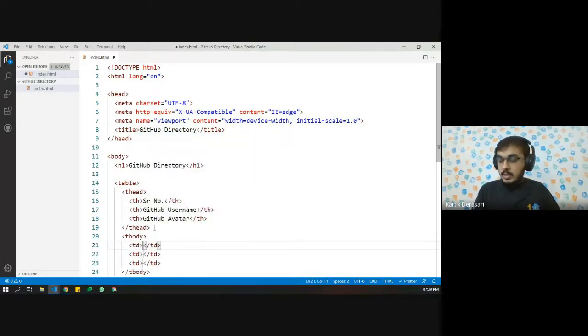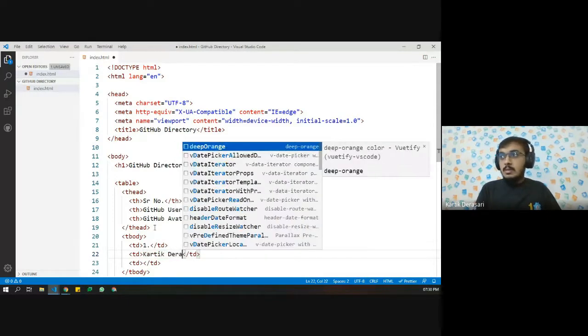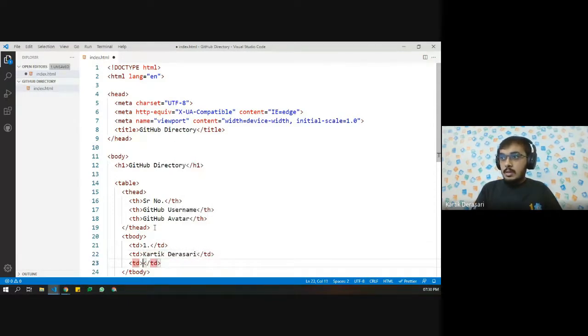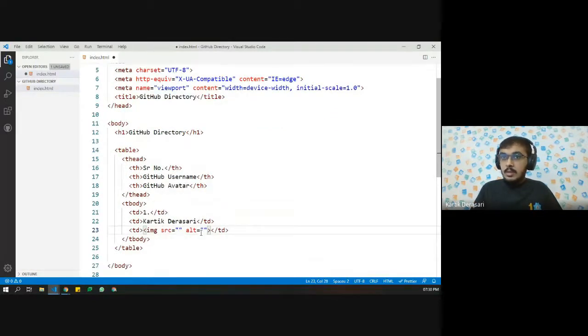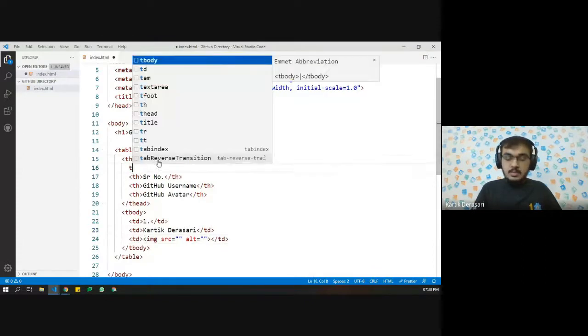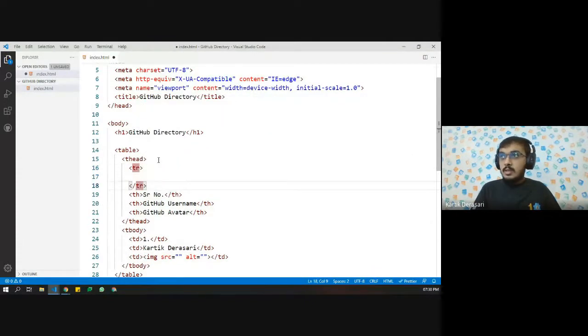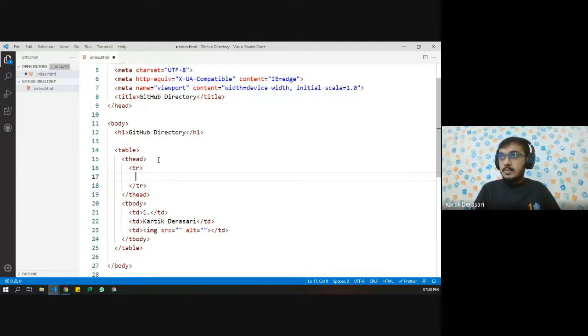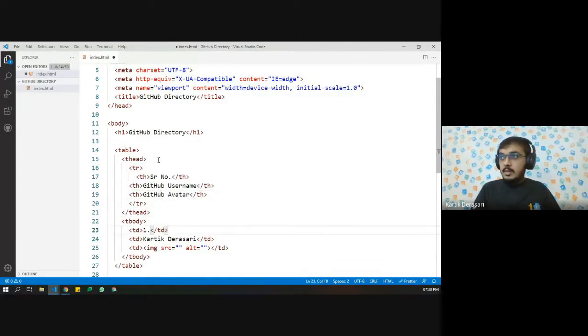So let's say one dot, let's say Terasari. Let us add one image. Say the image name. Oh yes, oops, forgot to add the row.